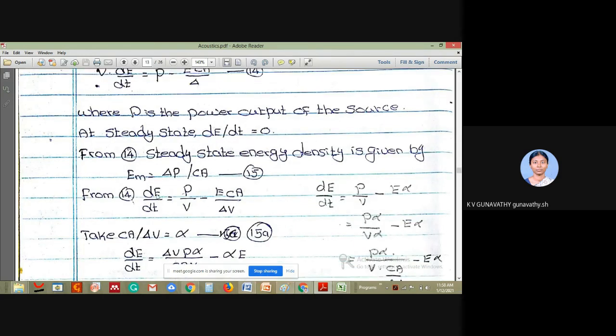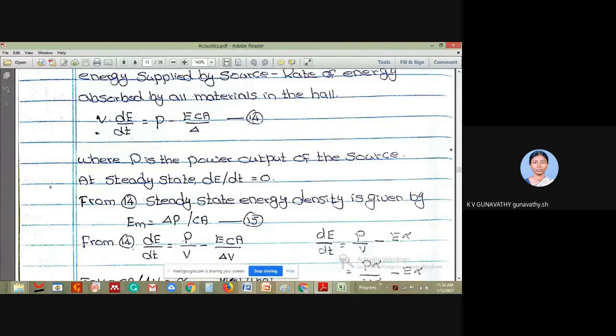Now let us again move on to equation number 14. You leave off this equation, we'll be using it later. You try to remember E maximum is equal to 4P by CA. Please try to remember this equation.